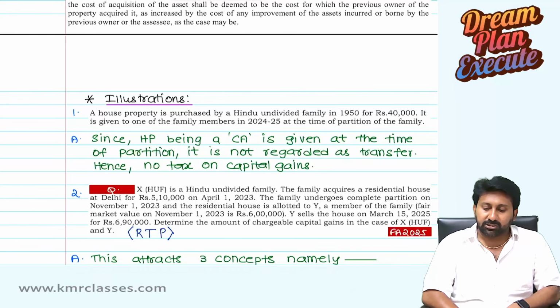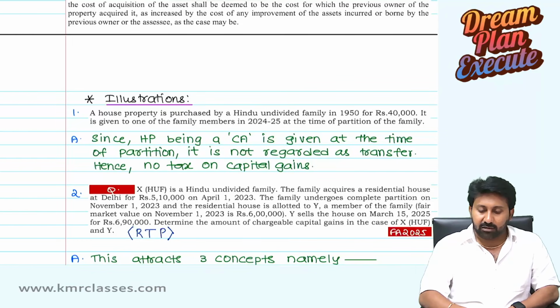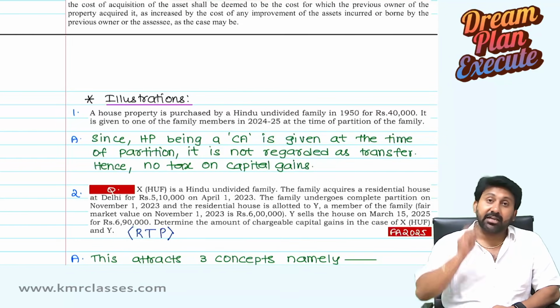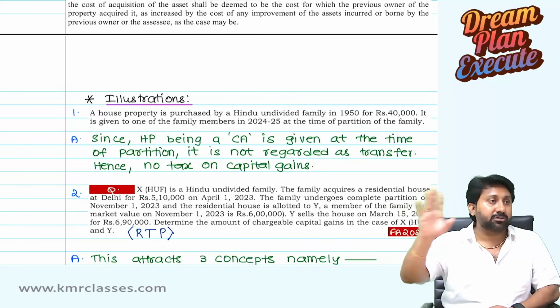The family then undergoes a complete partition on November 1st, 2023. The residential house is allotted to Y, a member of the family. FMV is 6 lakh. Y also sells the house on March 15, 2025 for 6 lakh 90. Determine the amount of chargeable capital gains in case of X HUF and also Y.